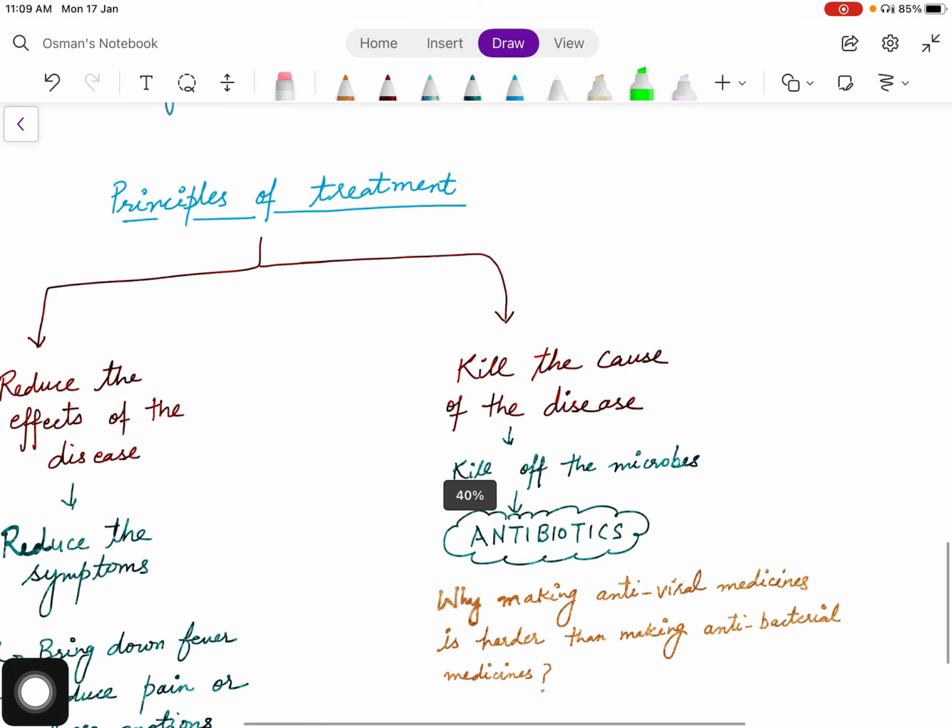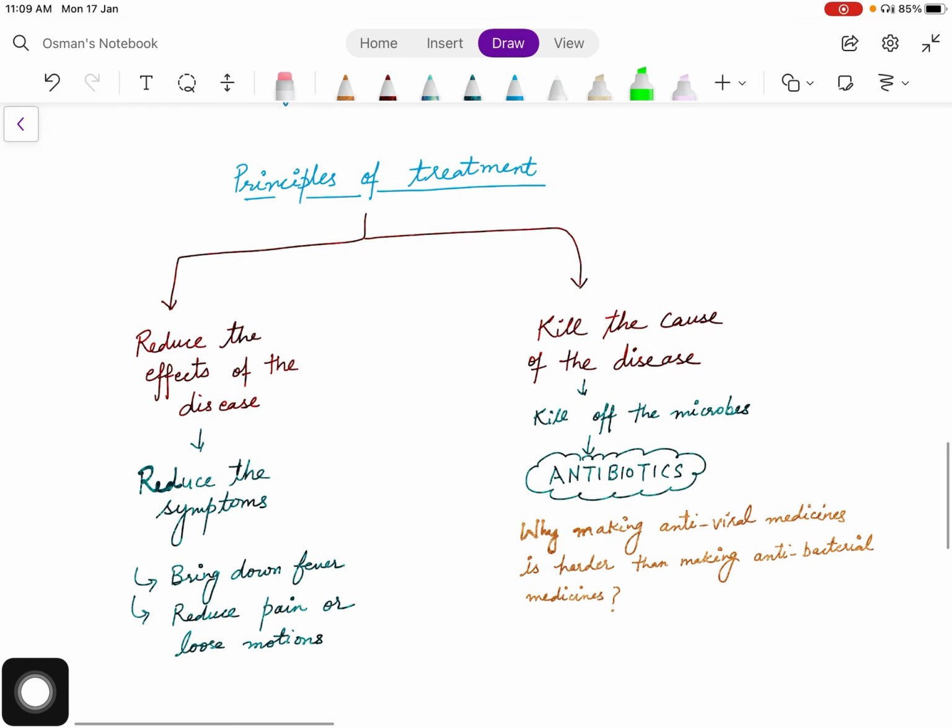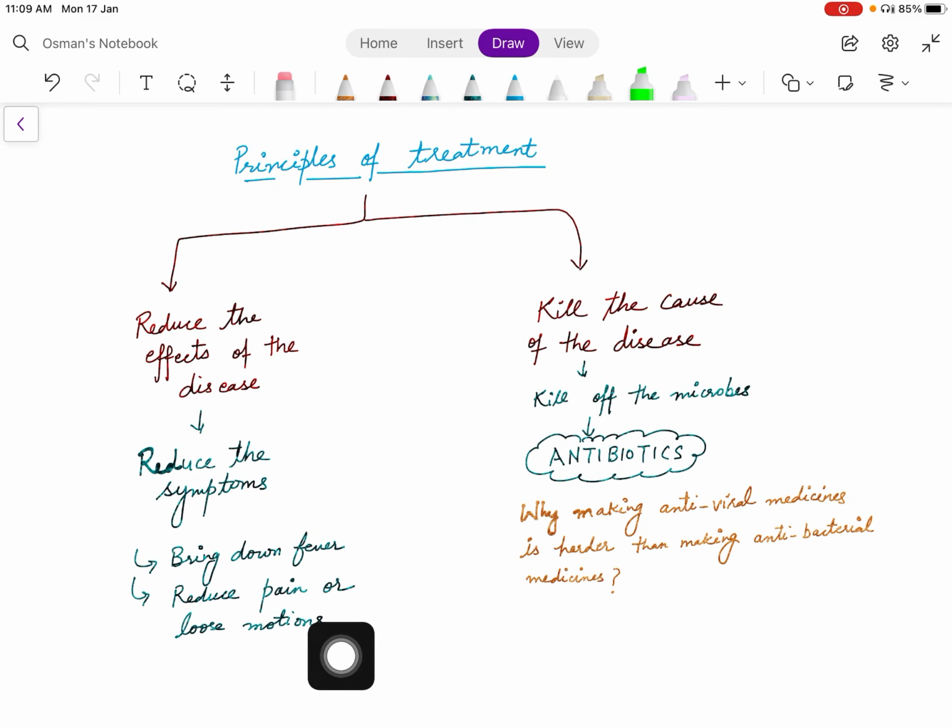So in this video, we have talked about the principles of treatment. There are two approaches. One is temporary, in which we reduce the symptoms. We take medicines to reduce the symptoms. And the second approach is the permanent approach, where we kill the cause of the disease. That is, we kill the pathogens that are causing the infectious disease by use of medicines known as antibiotics.